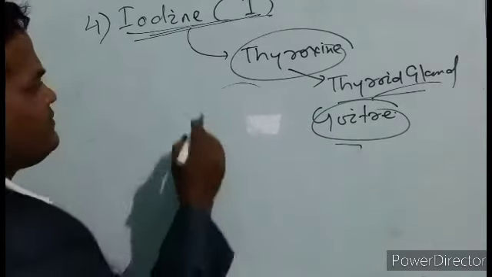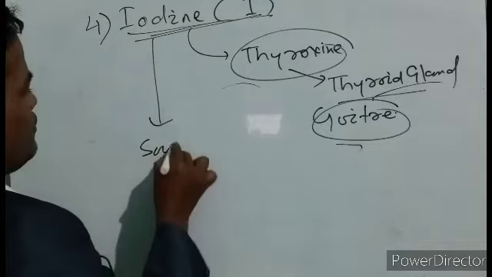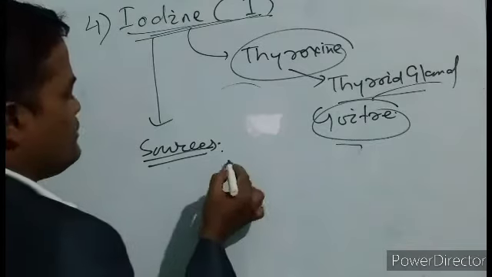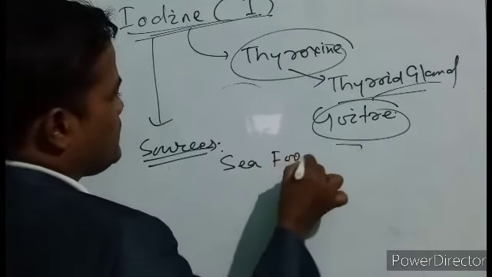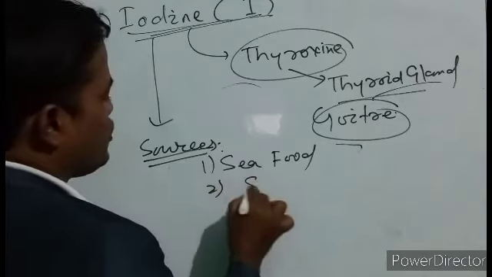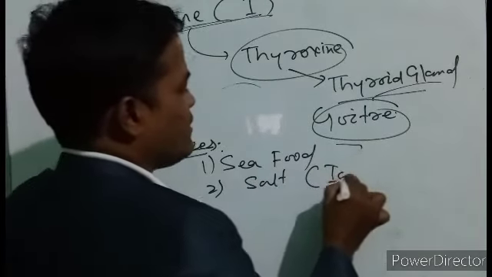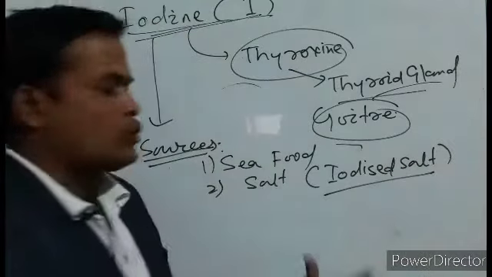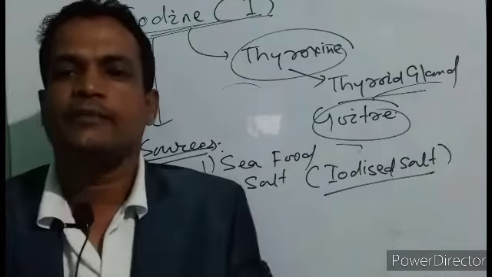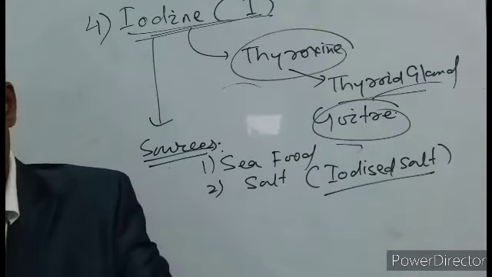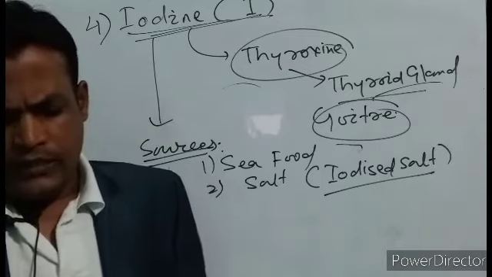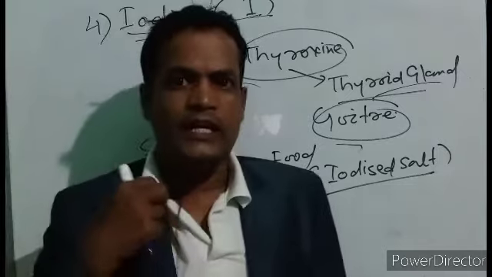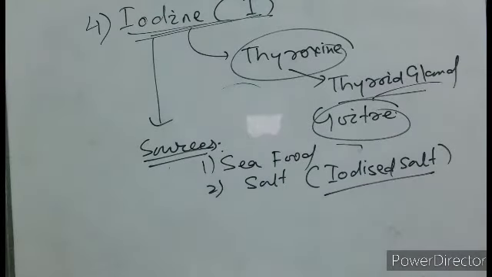Important sources: when we talk about sources, they are mostly seafoods. Number two, we can say iodized salt. All the seafoods contain sufficient amount of iodine.